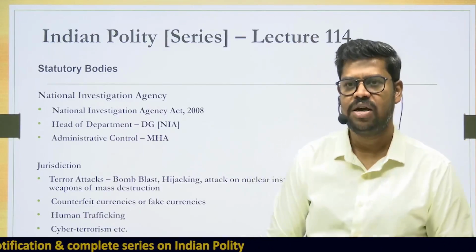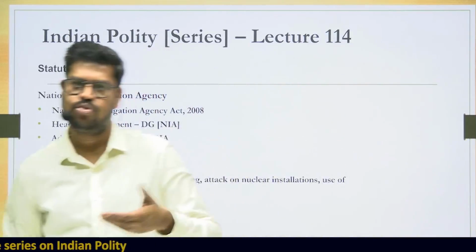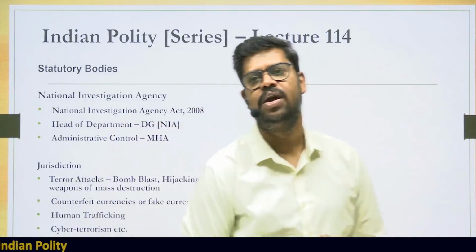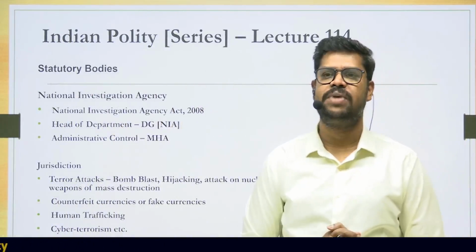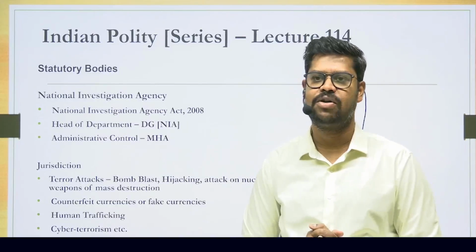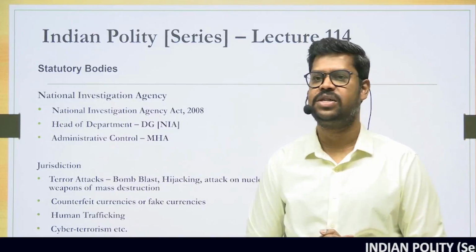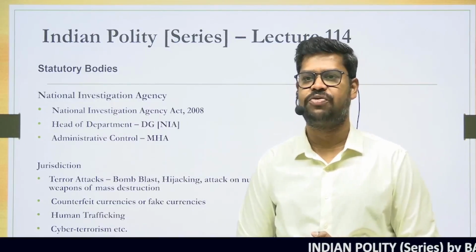However, the general rule is that when any central authority goes to any of the states, they need to take the permission of the states. For example, this is true in the case of the CBI also. When the CBI has to enter a state, they have to take the permission of the state government. But there is no such restriction on the National Investigation Agency because the law provides for it.